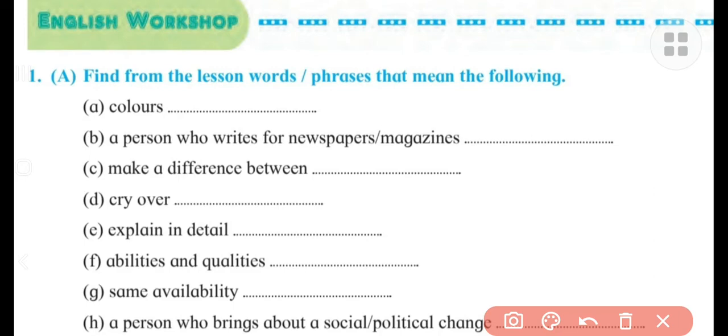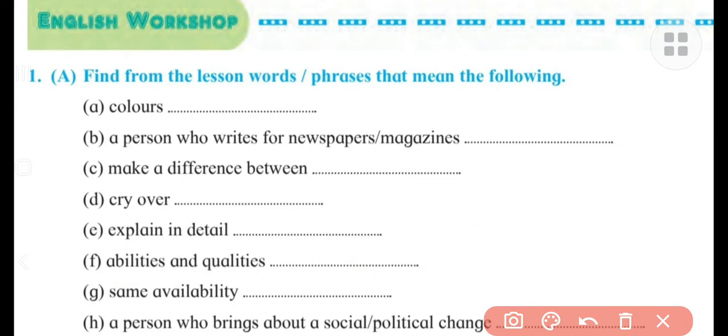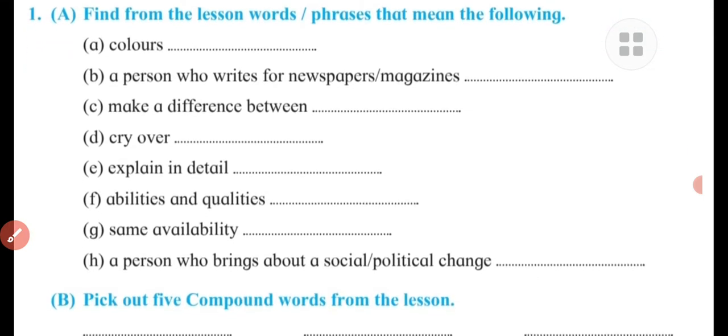Next one is their abilities and qualities. Abilities and qualities, it means potential. This word is there, potential. This word is occurring in the passage, which means abilities and qualities, right? Same availability is the second phrase. Same availability means what? Access. This word is there, access, which means availability. Understand? In this way you have to write down the words for the given phrases, right?